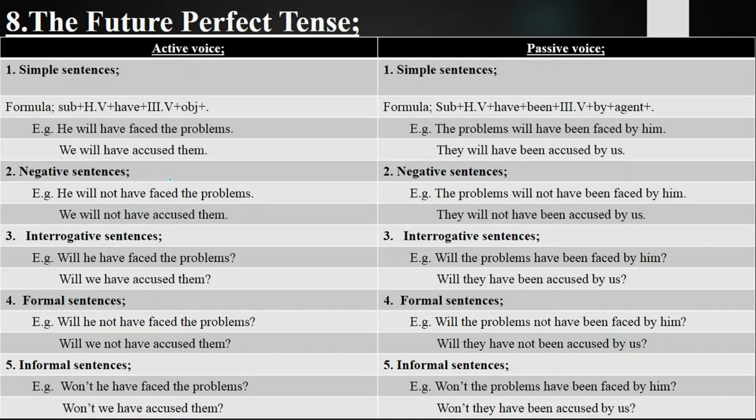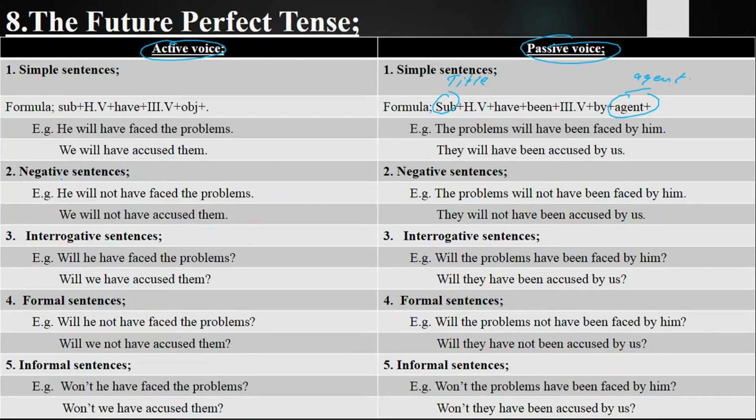We will be discussing today the last tense, and that is known as the future perfect tense. Let's begin today's topic: how you are going to change it from active voice into passive voice. In active voice, the subject is the doer of an action, and in passive voice, the subject is affected. And here the last word will not be called object, but it will be called the agent, who does the work.